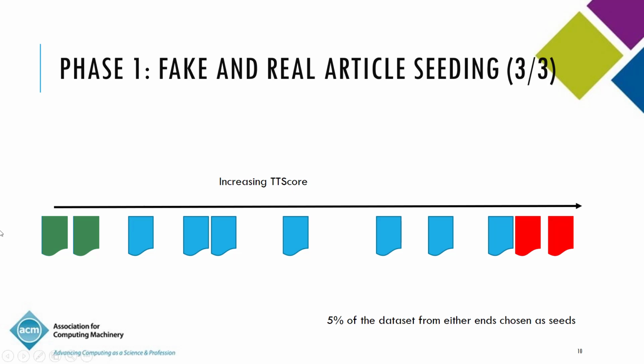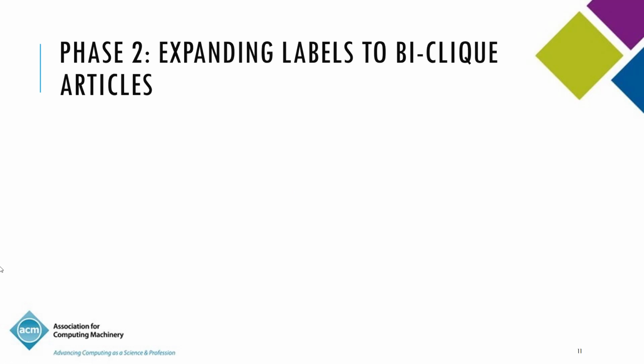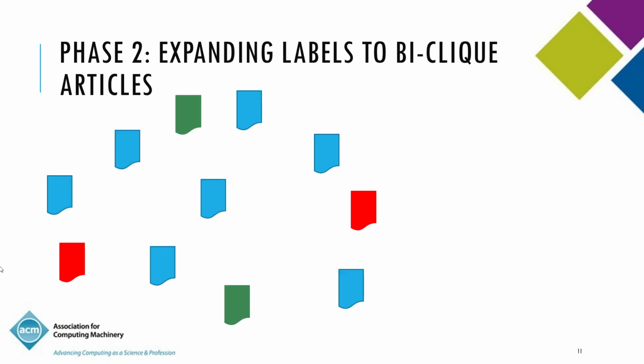So we still don't have labels for this middle portion, right? We've said that those articles which are textually and temporally extremely coherent are going to be fake, and those articles on the other end are going to be seed non-fake articles. Now we come to phase 2, where we expand the labels to biclick articles. So we have labeled a few of those articles based on the score, based on the seeding heuristic. Now we have a set of articles from within biclicks which look like this. Most of them are not labeled, a few of them are labeled because of our seeding heuristic.